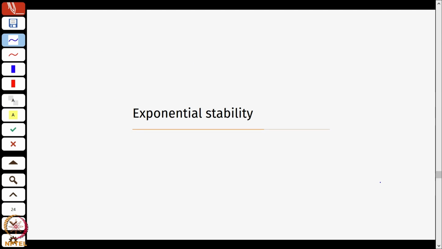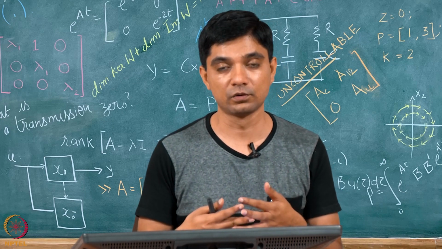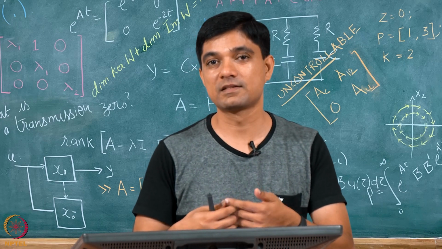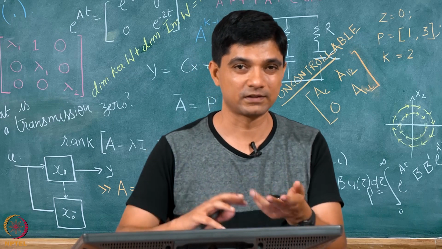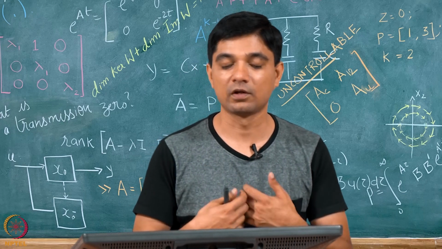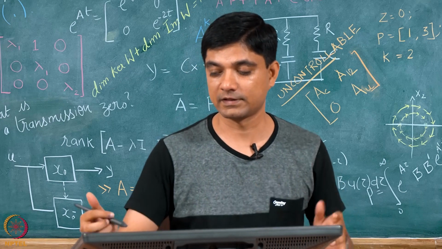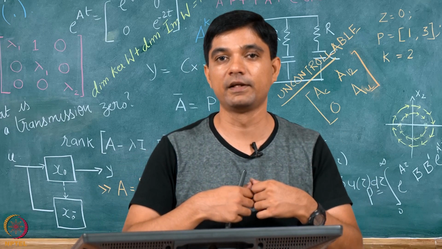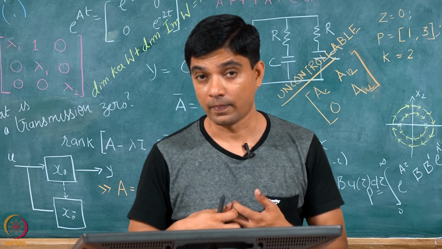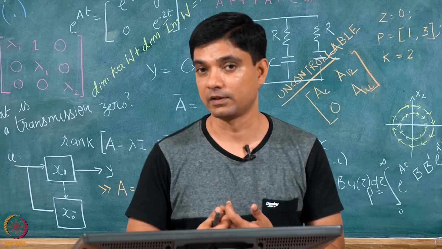Well, one may ask, how fast are we coming to the origin, or how fast are we converging to the equilibrium point? Whenever I say origin, it also means the equilibrium point. These things will be used interchangeably: origin, the equilibrium, and so on. I would also want to know if my system takes forever. If it's a very heavily damped system, maybe the response is very slow. And therefore, I would also like to see what is the rate of convergence to the equilibrium point.